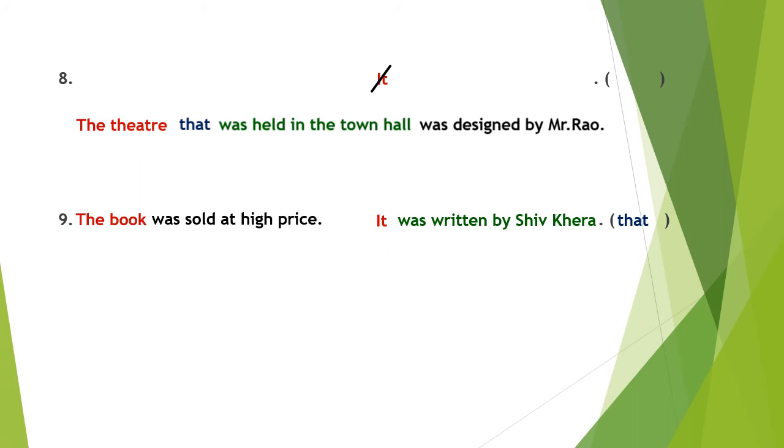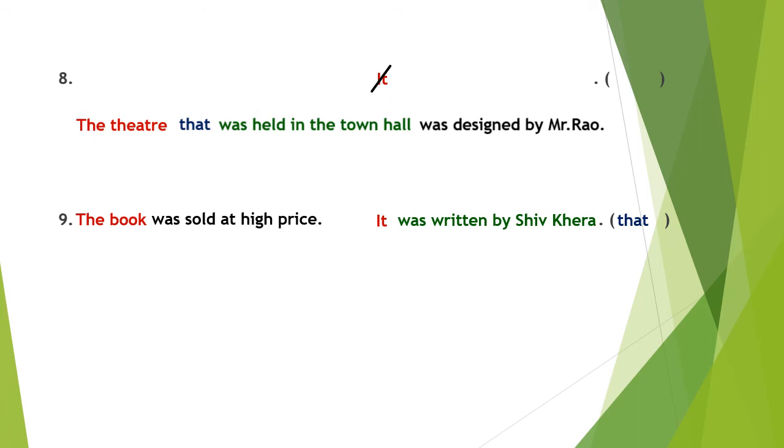Next one. The book was sold at high price. Full stop. It was written by Sivakara. Combine the sentences using that.